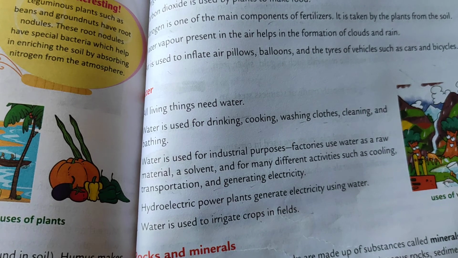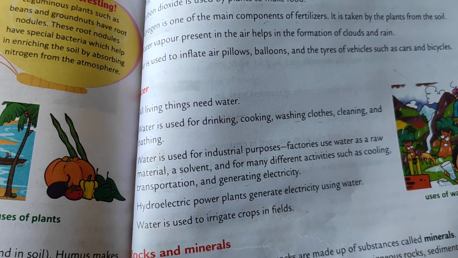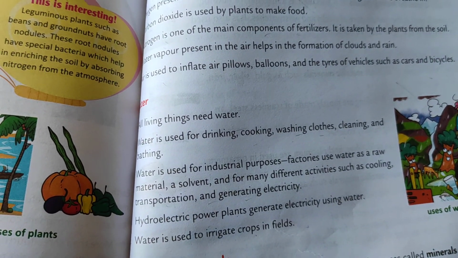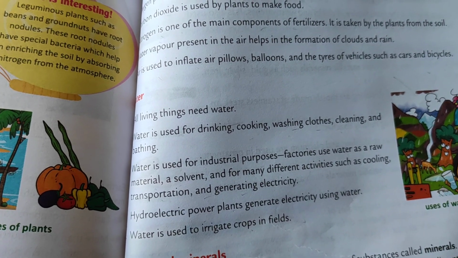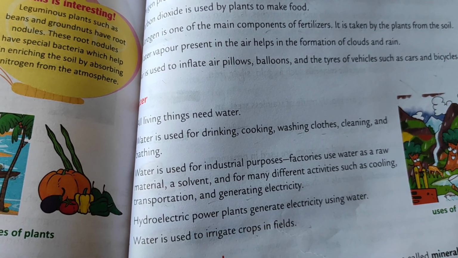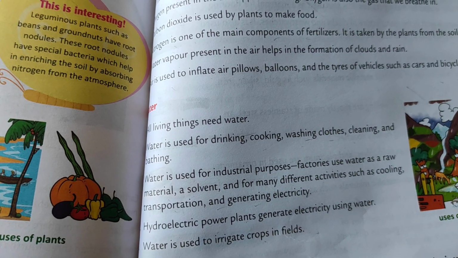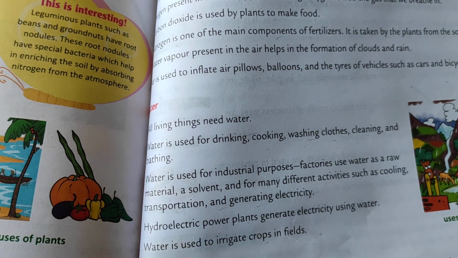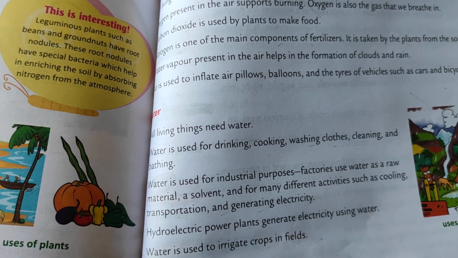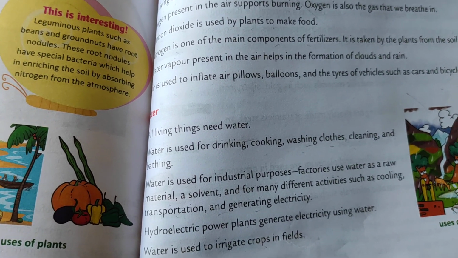So students, all these natural resources, plants, animals, air and water, are very important to us. We fully depend on all these natural resources. So we have to take care of them. We have to conserve all these resources, because if these resources are destroyed, then we cannot live. Okay, because all these resources are needed for our life.